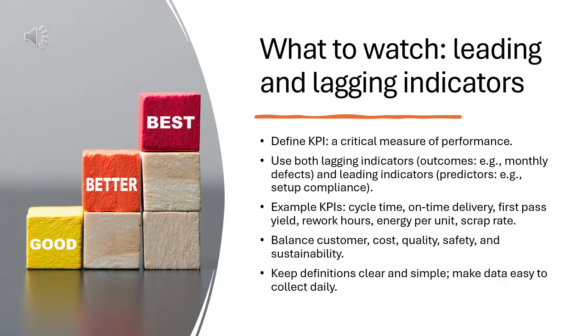Pick measures that show health and outcomes. A key performance indicator, KPI, is a critical measure of performance. Lagging indicators show what happened, like monthly defects. Leading indicators predict, like setup compliance. Good systems use both. Examples include cycle time, on-time delivery, first-pass yield, and rework hours.